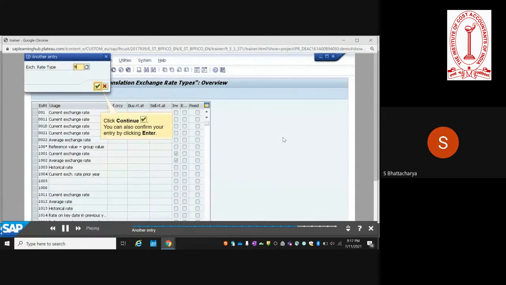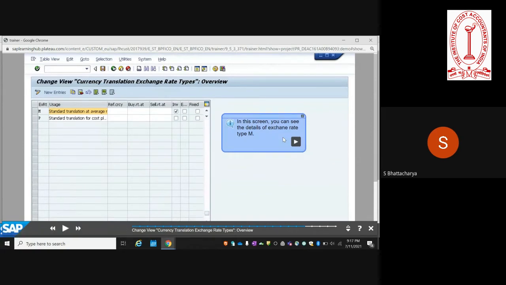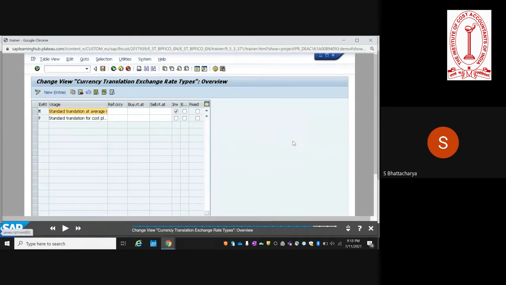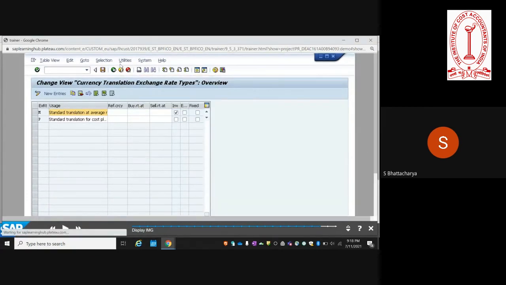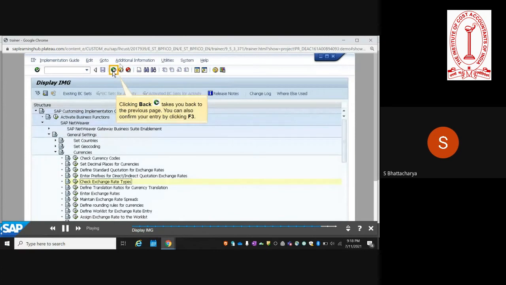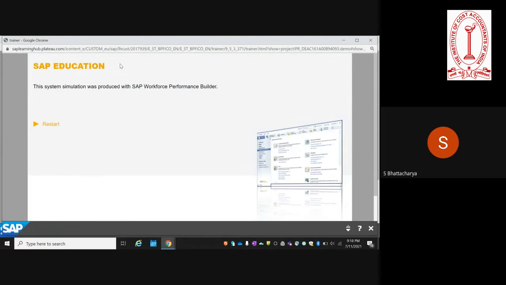So now we'll look at exchange rate types. There are multiple exchange rate types available. They are standard, predefined, and provided by the system. For example, standard translation at average price, which is the exchange rate type M. And you can get into the configuration. So we saw the currencies and the exchange rate types.